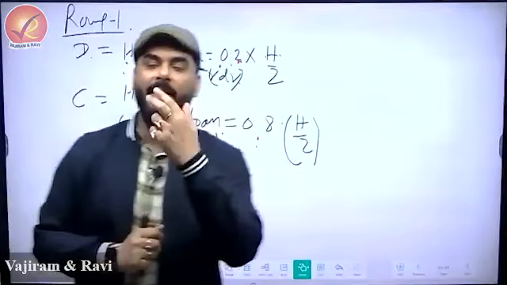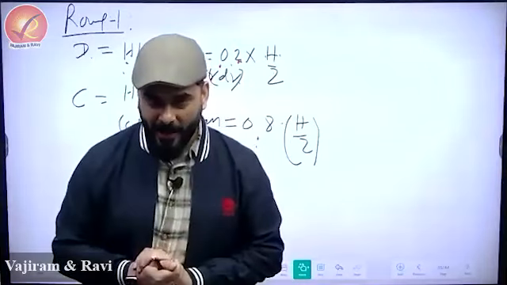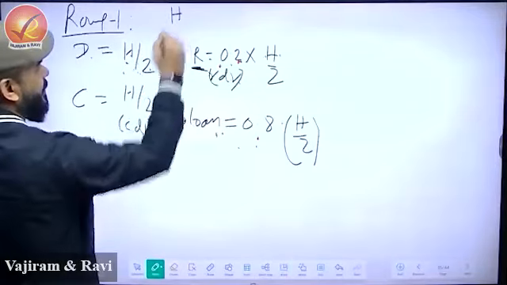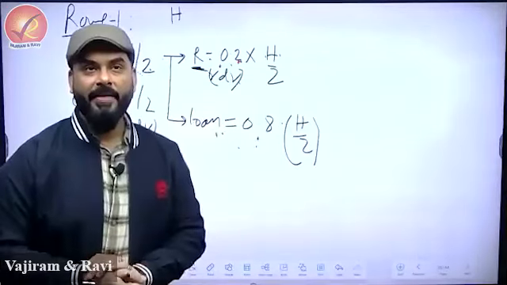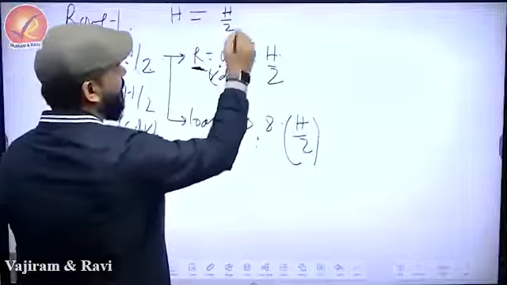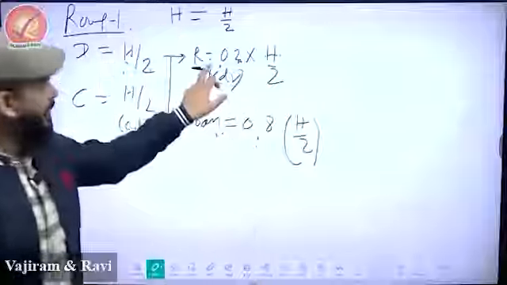How much money did RBI release? H was released by RBI. If somebody tells you, beta, if RBI released H, don't write this point, this is extra, otherwise it will destroy your diagram. If RBI released H, what have people done? H by 2 people have kept in their hand, and the remaining part went into the banking system.